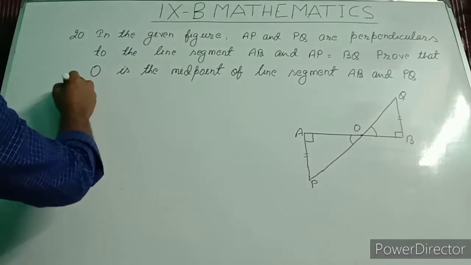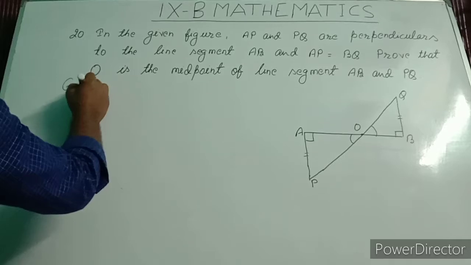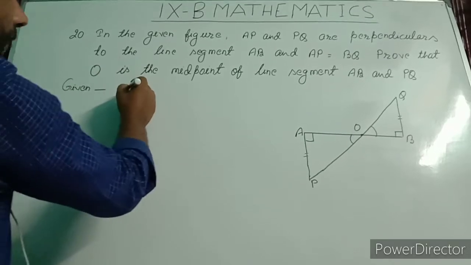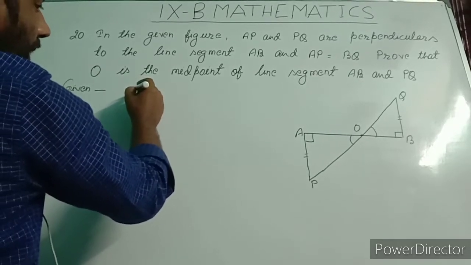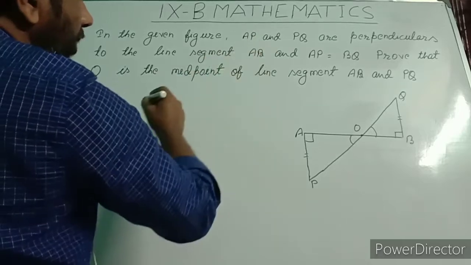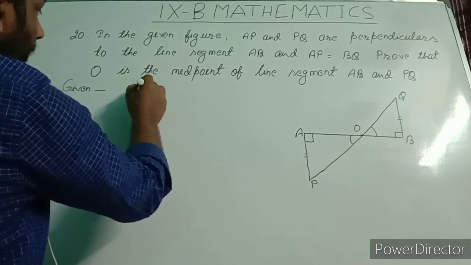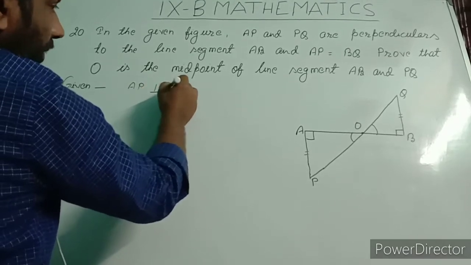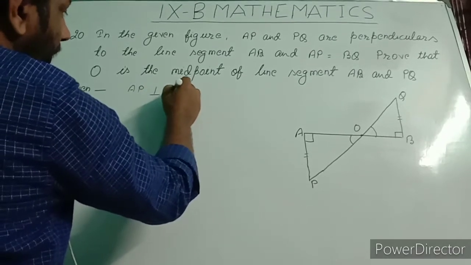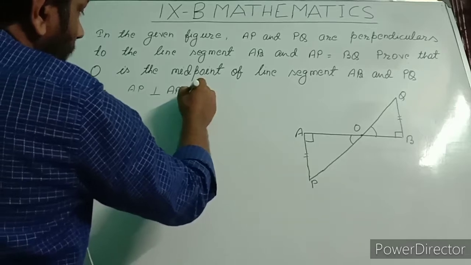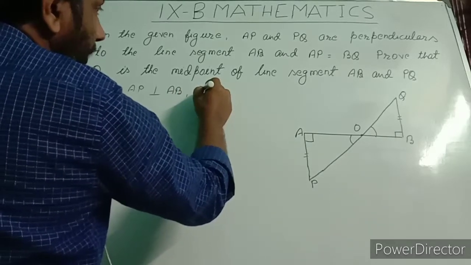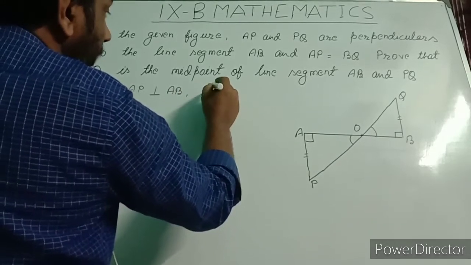So first we write the given informations. Given: AP and PQ are perpendiculars to the line segment AB. So AP is perpendicular to AB and QB.